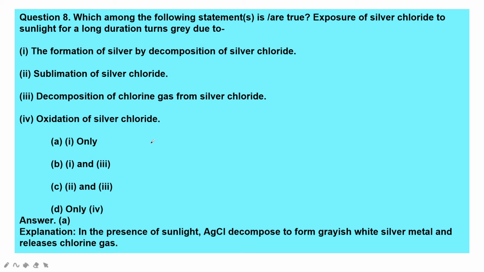Next, which among the following statements is or are true? Exposure of silver chloride to sunlight for a long duration turns it gray due to the formation of silver by decomposition of silver chloride, sublimation of silver chloride, decomposition of chlorine gas from silver chloride, oxidation of silver chloride. Okay, only the first one is the right answer. In the presence of sunlight, silver chloride decomposes to form grayish white silver metal and releases chlorine gas.